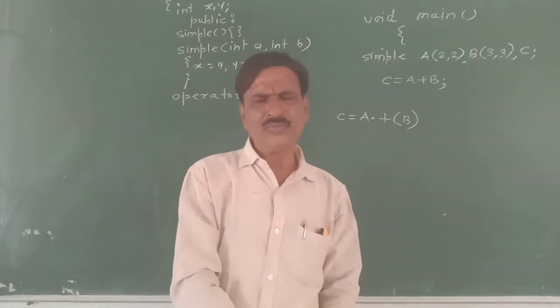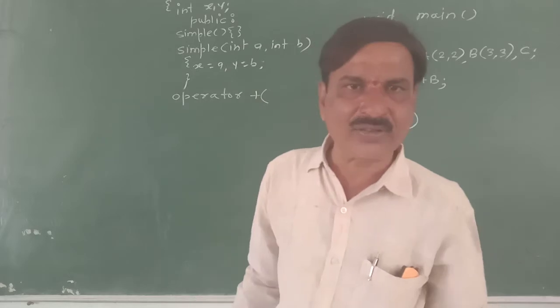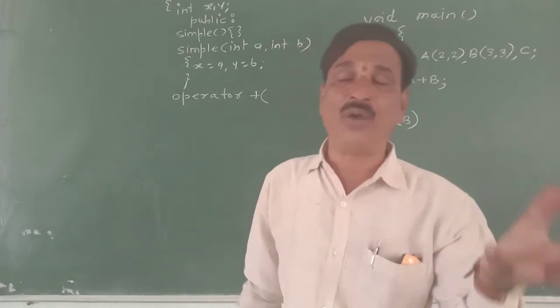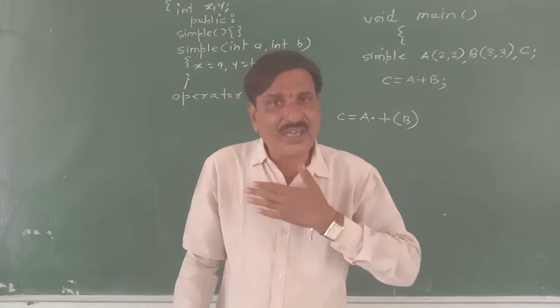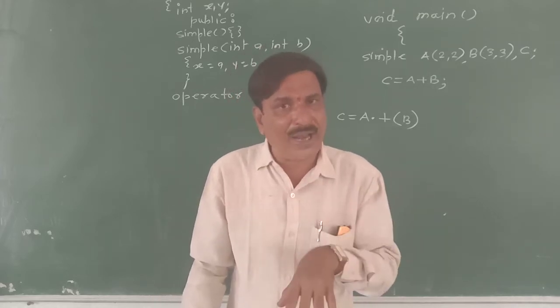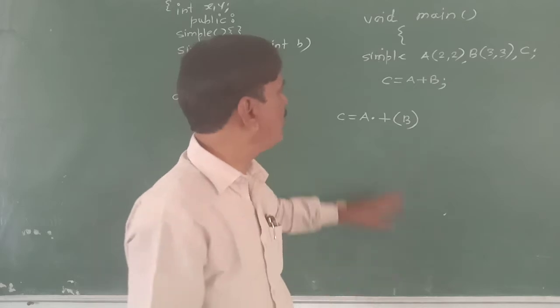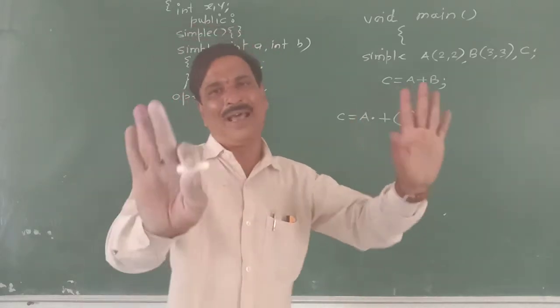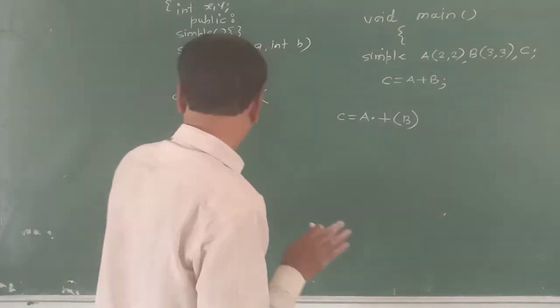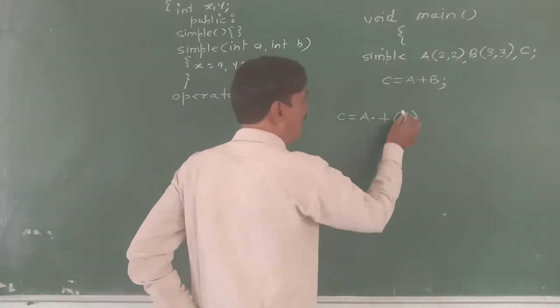Why? A and B are both operands, obviously. But object A is not only one of the operands, it also has the responsibility to call the operator function plus, and B becomes the parameter. Thus B is the parameter.